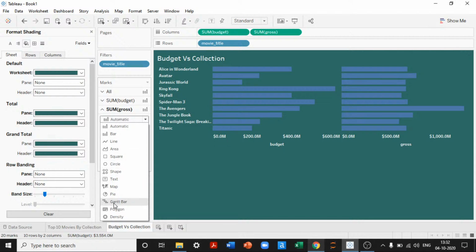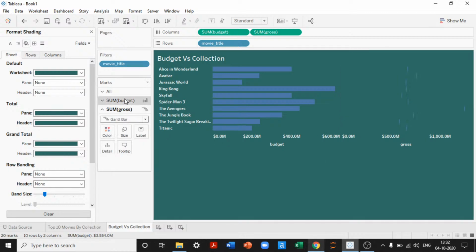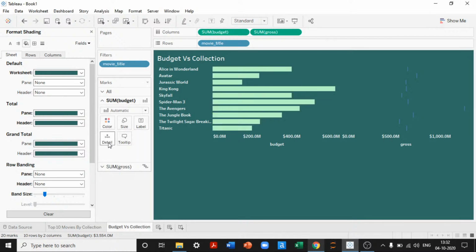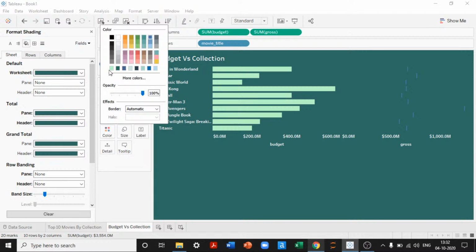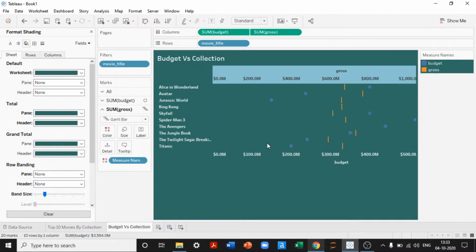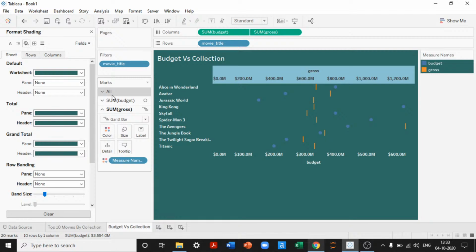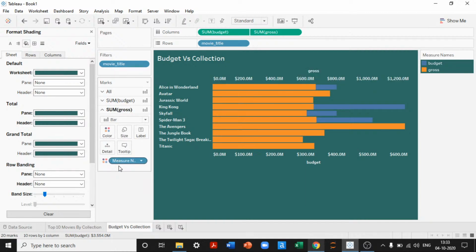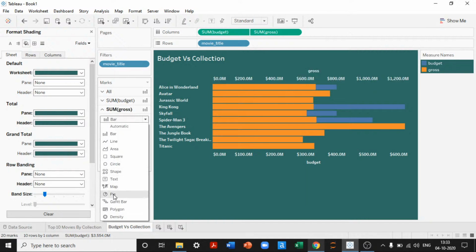I'll show it as a Gantt bar. Perfect. Again, change of color. I'll keep the same light color that we picked in the previous case for both the cases. I'll simply increase the size of the Gantt bar. Perfect. We don't want to show any values here. I'll dual axis this. Convert everything into bar. The first one, budget, we will talk about this. I'll convert this into a Gantt bar.